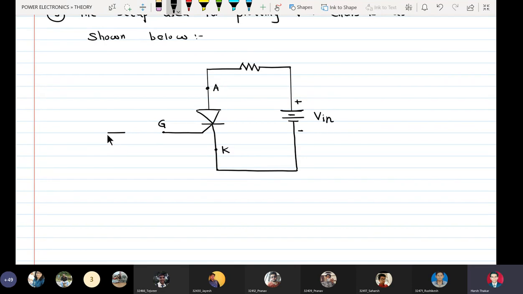Here I have my gate voltage EG, and let this be E in.